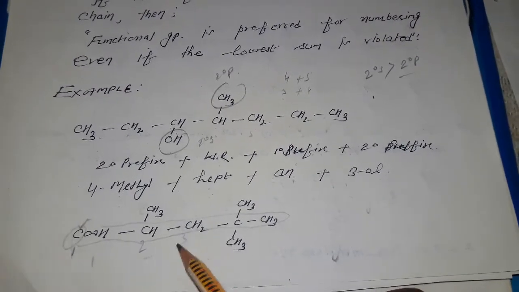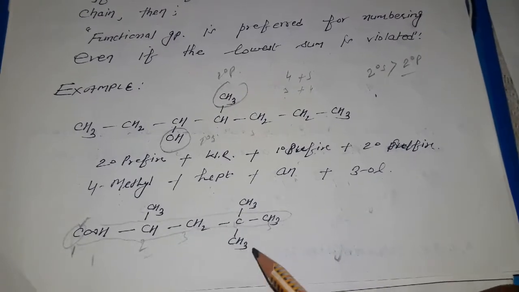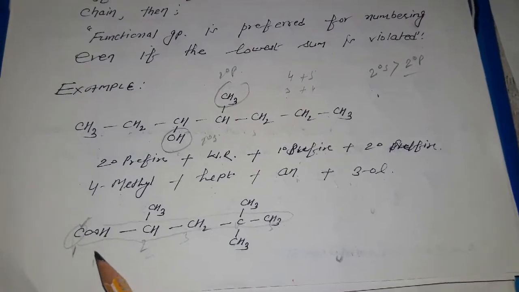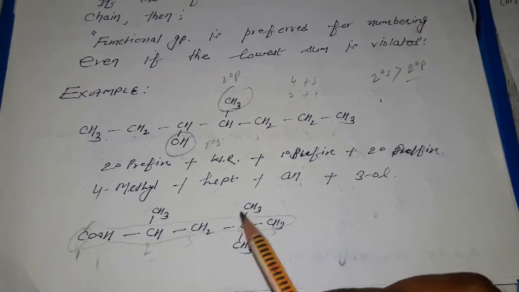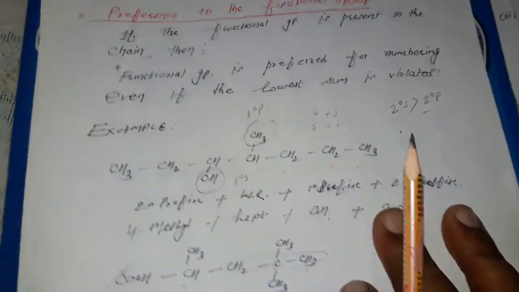Firstly, that is 2 degree suffix: 1 2 3 4 5. So in this the lowest sum rule is violated, but you have to give the preference of 2 degree suffix as compared to 2 degree prefix. So this is the exact numbering.